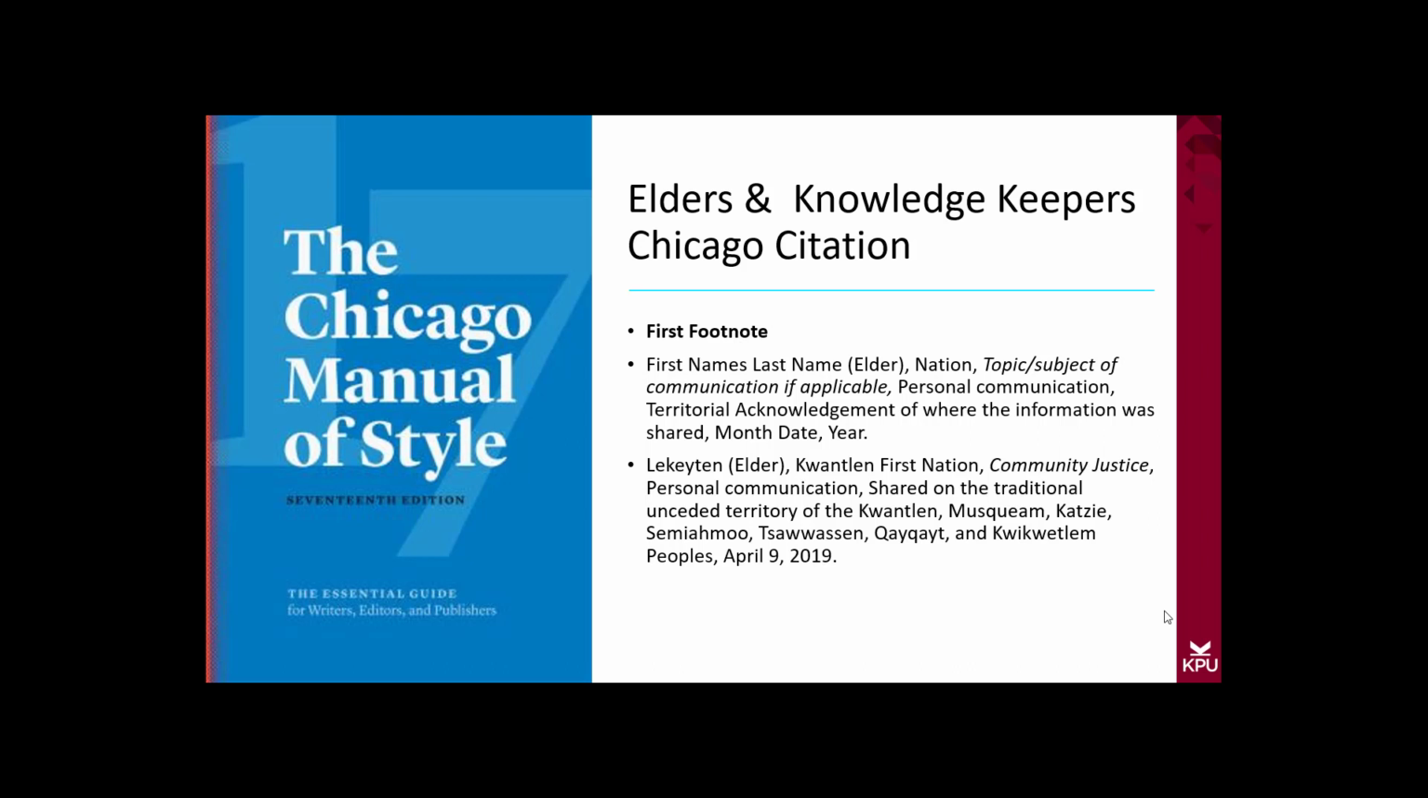The example below, again, we would simply put Lakaten, the traditional name, Lakaten, brackets elder, Kwantlen First Nation, community justice, personal communication, shared on the traditional unceded territory of the Kwantlen, Musqueam, Katzie, Semiahmoo, Tsawwassen, Kwikwetlem, and Coquitlam peoples, April 9th, 2019. If you need information on the traditional territories, please visit nativeland.ca.